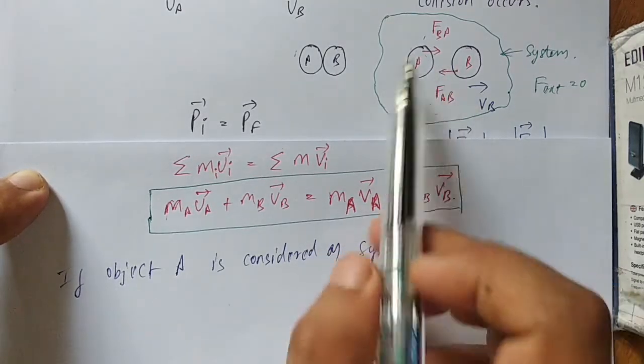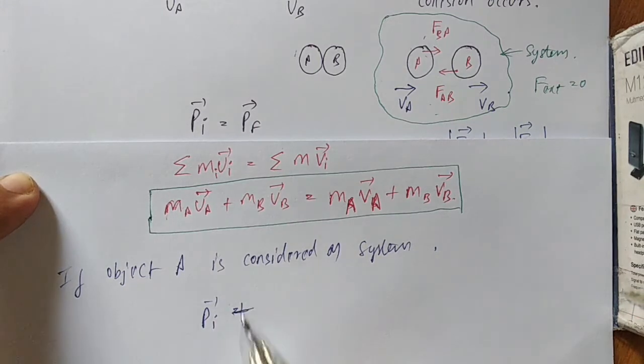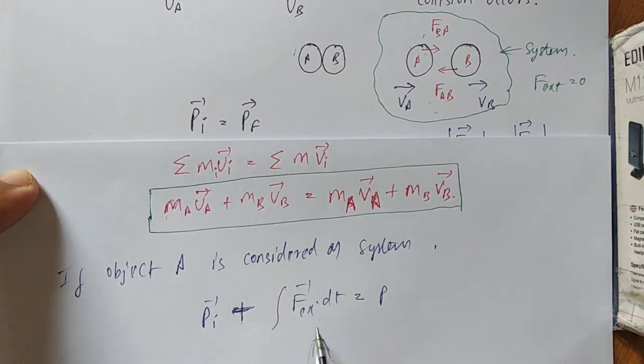When there is an external force, we need to write the impulse momentum equation, that is, initial momentum plus the impulse acting on the system is equal to the final momentum.